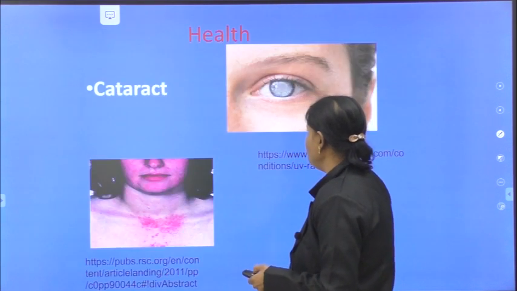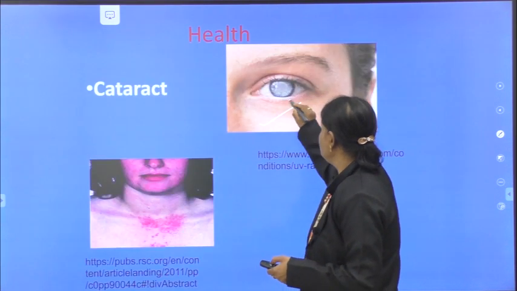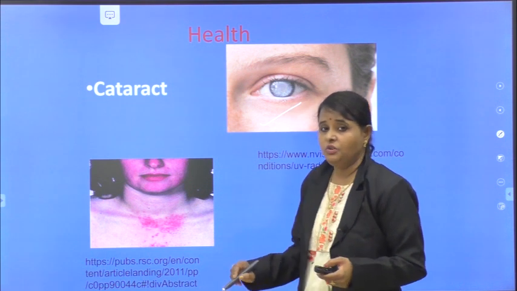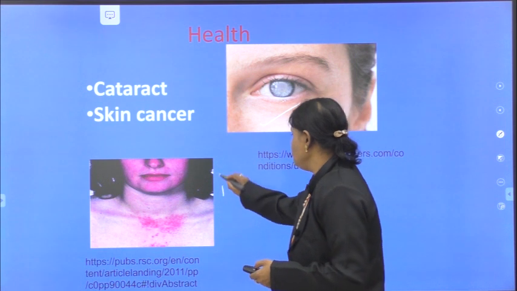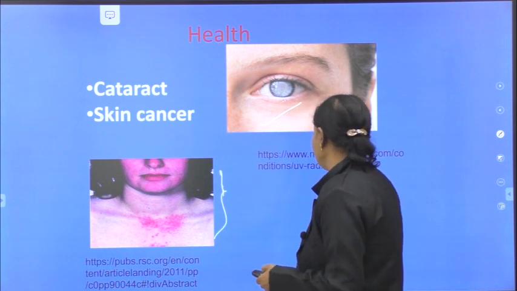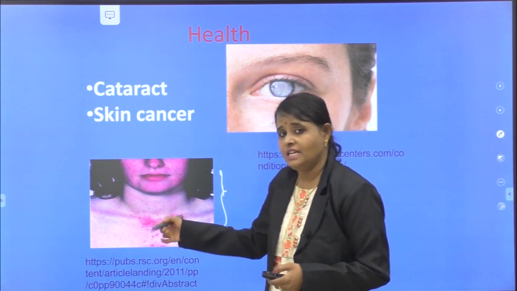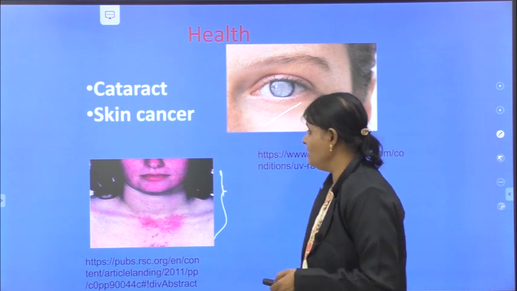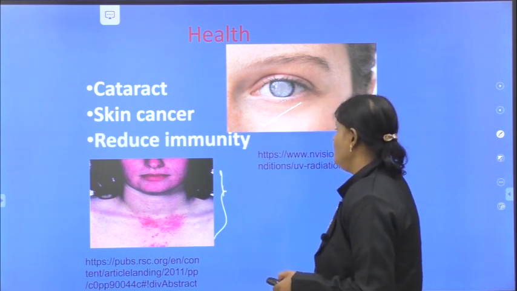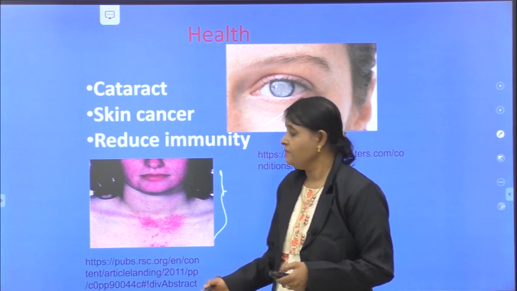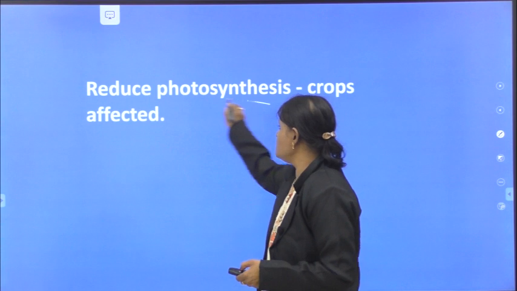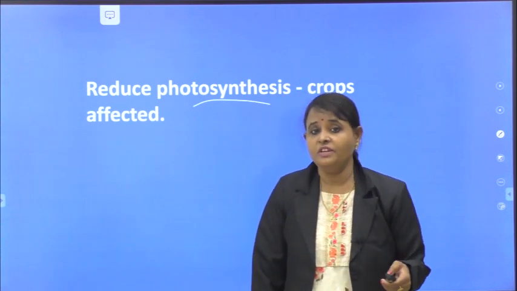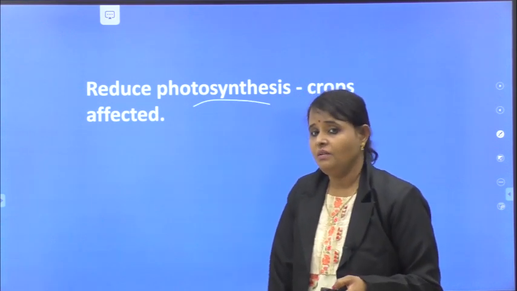You can see, all of you, cataract, how the eye became. This is due to UV radiation. Next you can see skin. This is one simple example. Okay, these are the effects, examples, these are the pictures. Reduced immunity. Reduced photosynthesis in plants because of UV radiation. That is one problem.